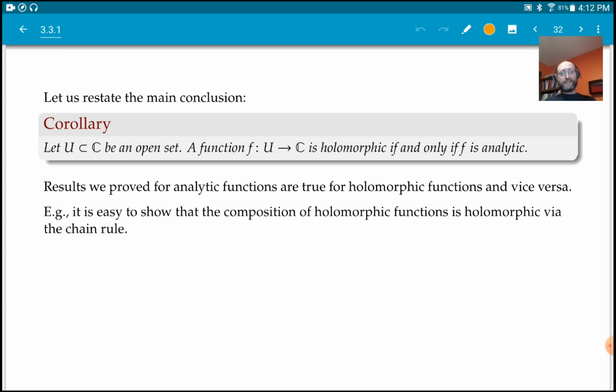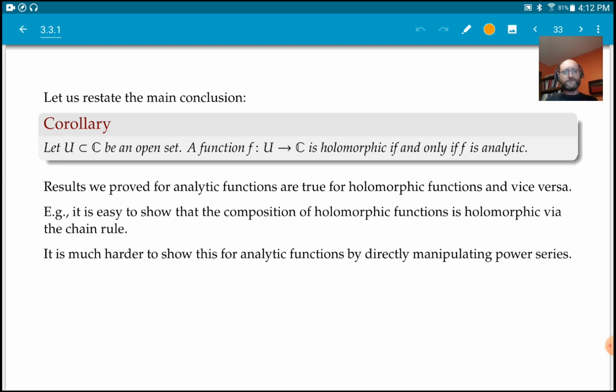Holomorphic functions I can compose and get a holomorphic function, and that holomorphic function, the composition, has a power series because it is analytic, right? So that's a much simpler proof than trying to plug the two power series in and figure out if the resulting thing is a power series and if it converges and where it converges. It's much harder to do by directly manipulating the power series.